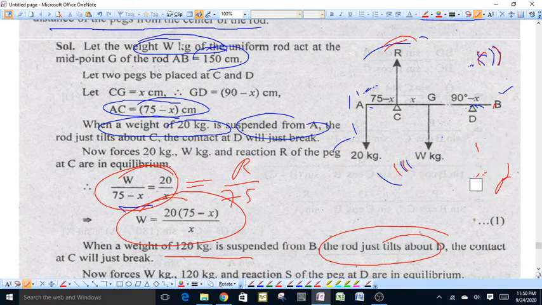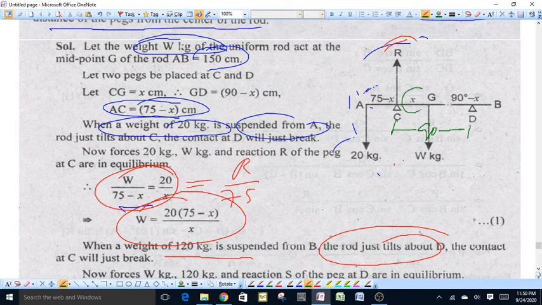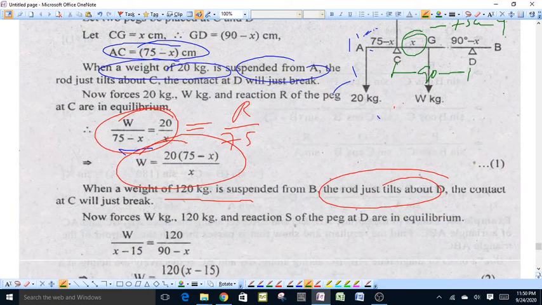The distance between the two pegs is equal to 90 centimeter, and CG is equal to x, and GB is equal to 75 centimeter, because the total rod AB is equal to 150 centimeter and G is the midpoint, therefore GB will be equal to 75 centimeter.